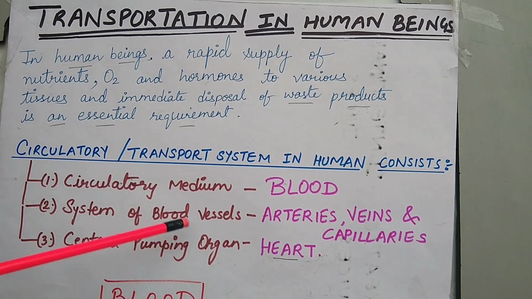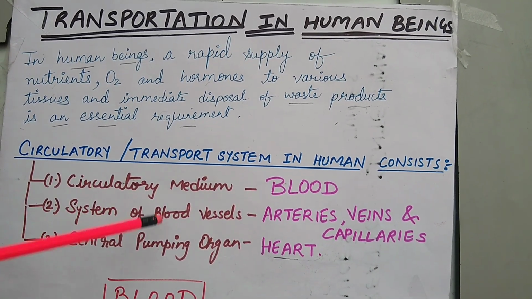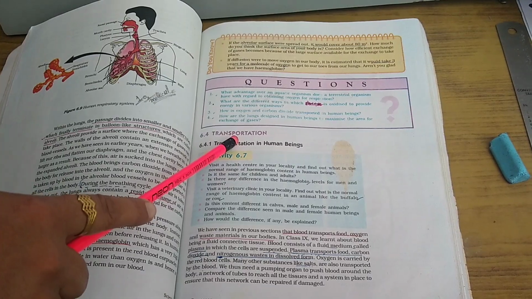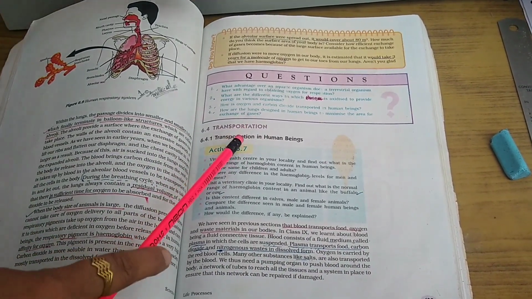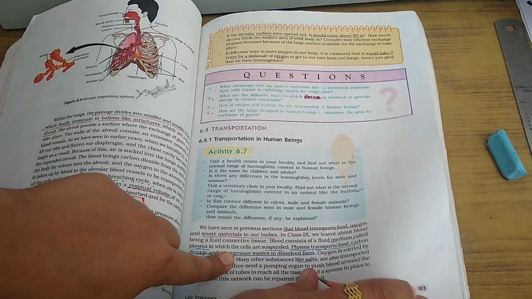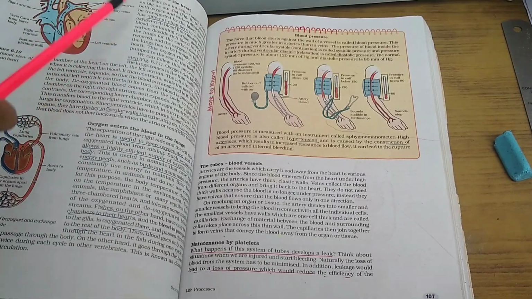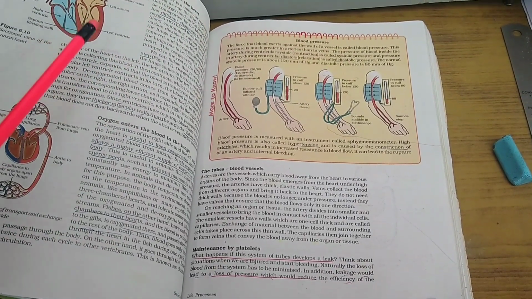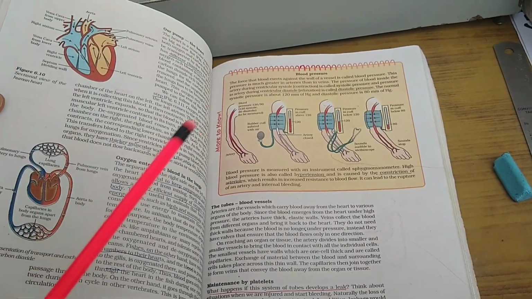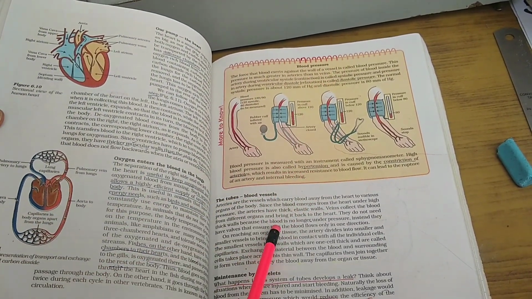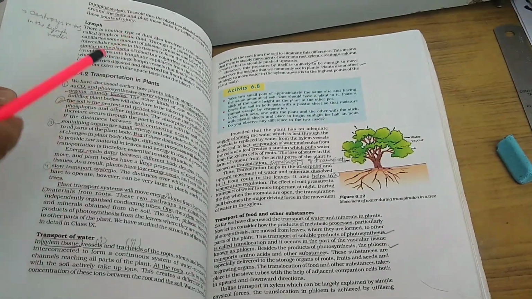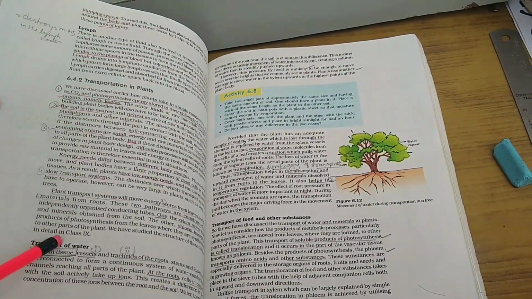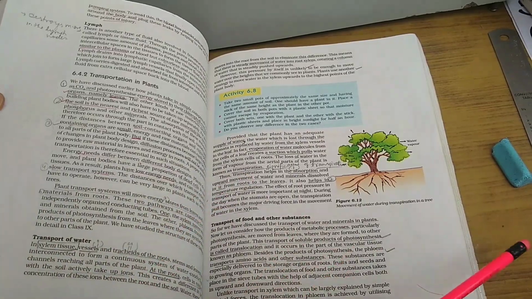Now, I am going to discuss with the help of NCERT. Take a look at NCERT. Yes, in your NCERT, the transportation topic is given, transportation in human beings. In this, we are going to discuss major topics: the heart structure, double circulatory system, blood pressure, blood vessels, platelets, which I am going to explain in further videos, lymph, and transportation in plants also.